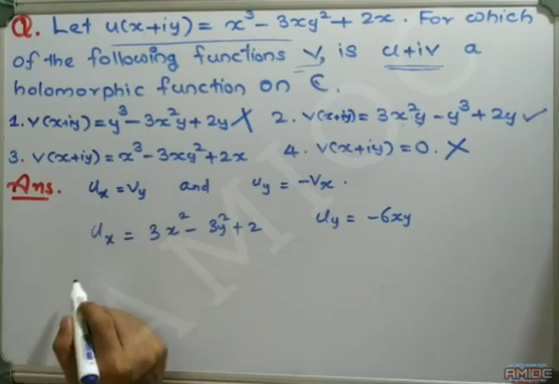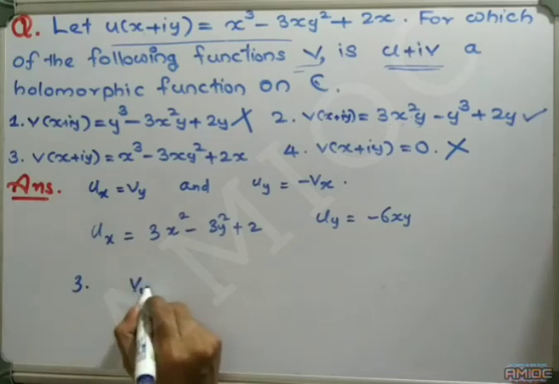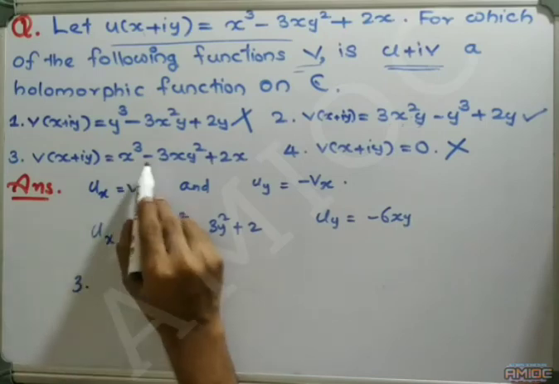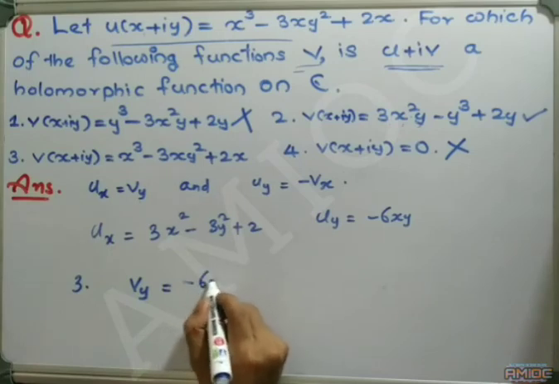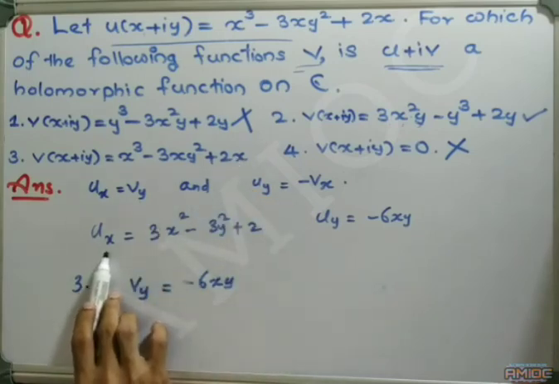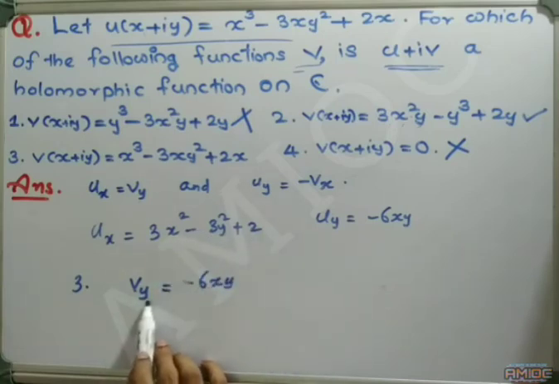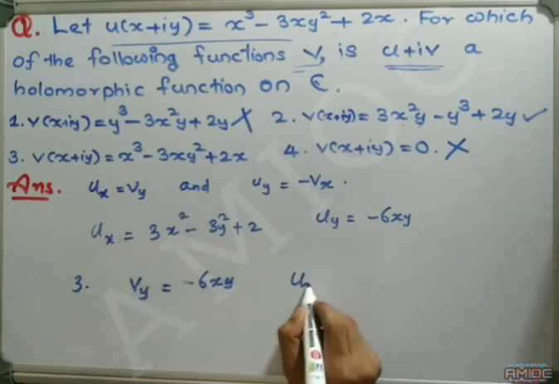Now we look at option number 3. If we take the derivative of v with respect to y in option 3, we get minus 6xy. Here ux is 3x square minus 3y square plus 2 and vy is minus 6xy, so ux is not equal to vy.